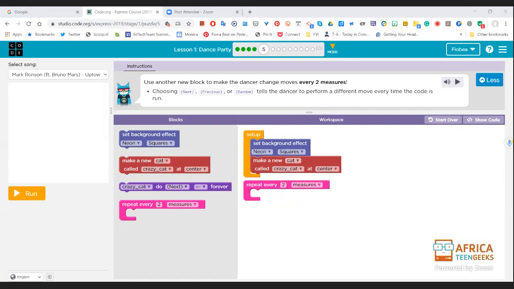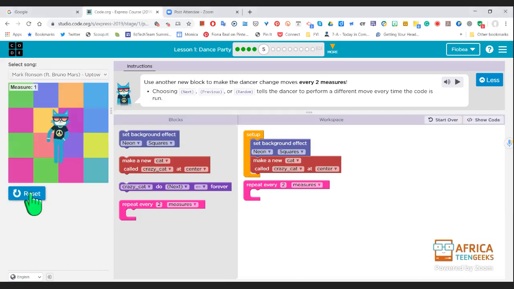Okay, so now that we're in here, we can see that they've already given us some code in the workspace. They're helping us along, which is wonderful. They've put it into the setup block, and they've said set a background effect, and they've chosen neon squares. They've made a new cat called Crazy Cat, and they've put Crazy Cat in the middle. And they've said that Crazy Cat is going to repeat something every 2 bars. So that's what we're going to find out what it's going to do. But let's run and see what they've done so far.